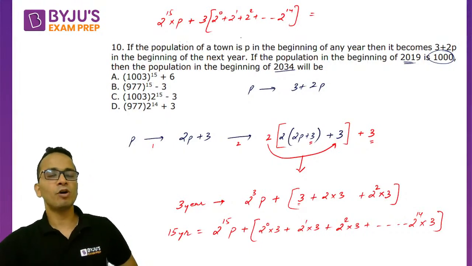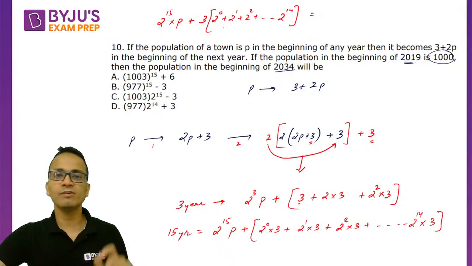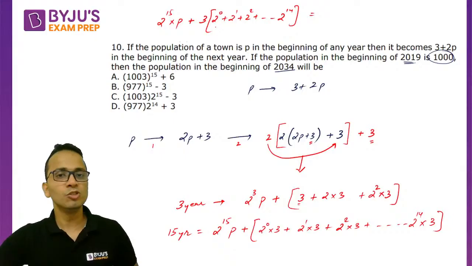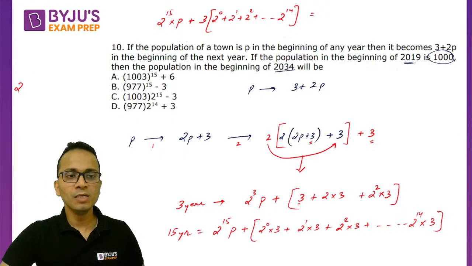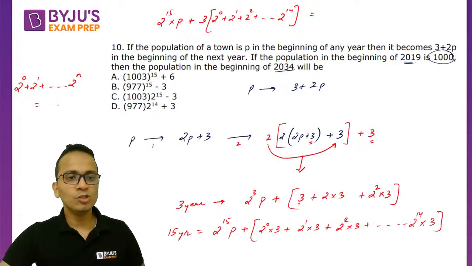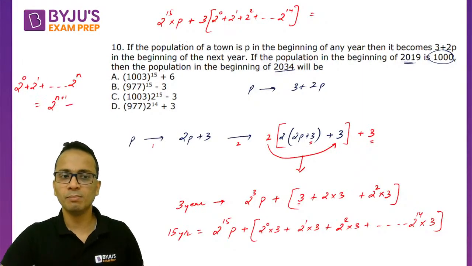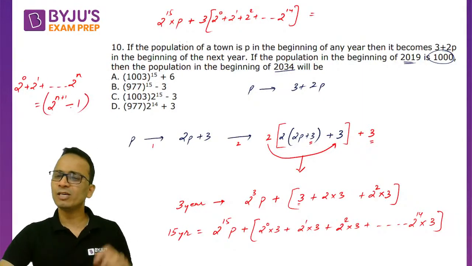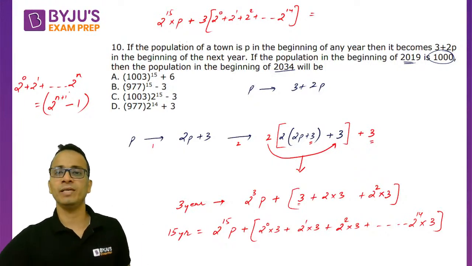Now if you remember a formula of the sum of the powers of 2 starting from the 0th power of 2, 2 raised to the power 0 plus 2 raised to the power 1 plus up till 2 raised to the power n. This value is equal to 2 raised to the power next power of 2. So 2 raised to the power n plus 1 minus 1. Okay, ये छोटी छोटी चीजें हैं. This will help you in saving a lot of time.